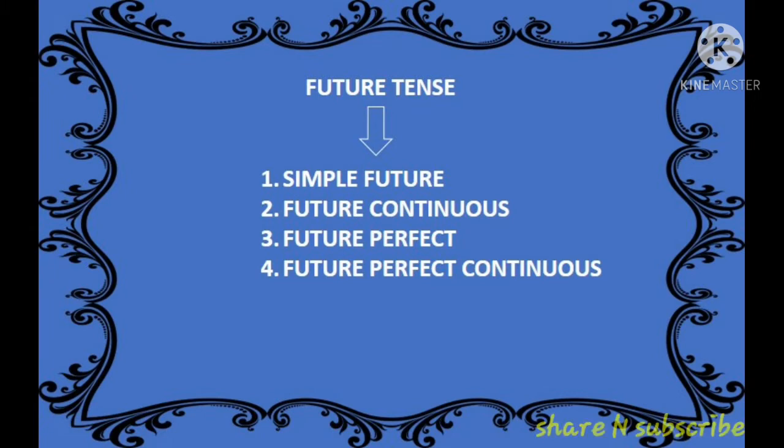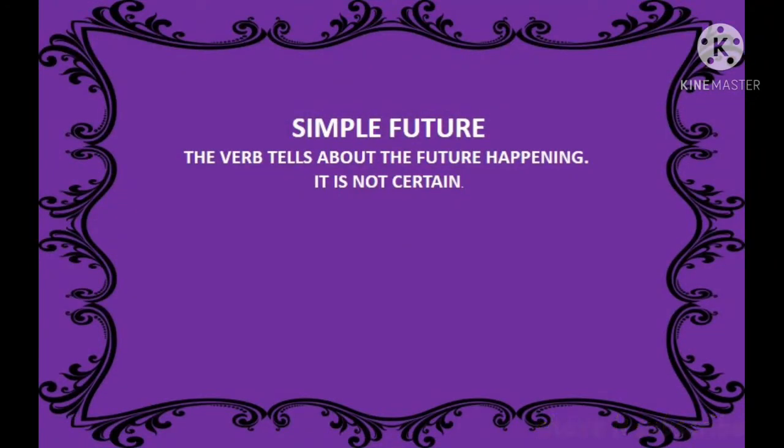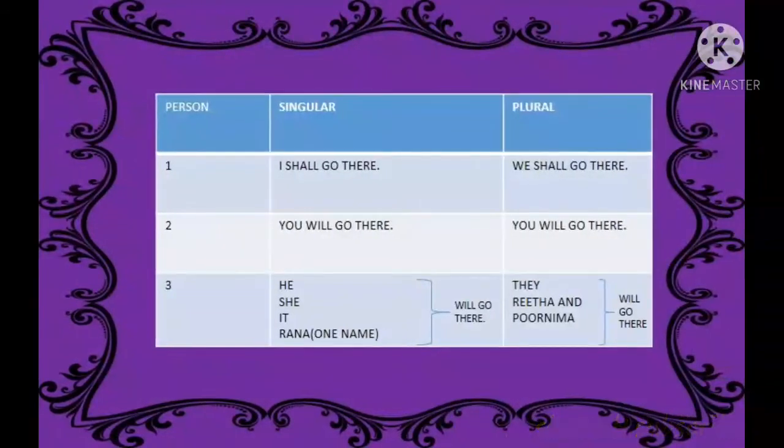In the simple future tense, why do we call it simple future or future indefinite tense? The verb tells about a future happening, and it is not certain that we can say it will definitely happen. So we can understand this simple future tense with this table. Here I have written person: first person, second person, third person, and singular and plural of the persons.